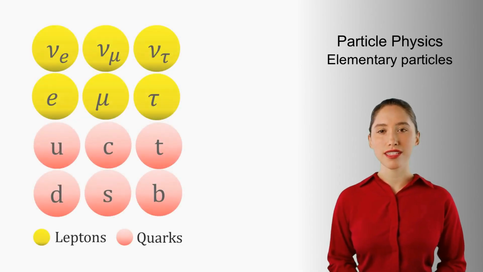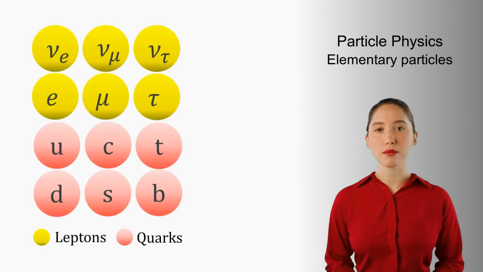For the 6 quarks, up and down are central. They build protons and neutrons, which make atomic nuclei. The heaviest known elementary particle is the top quark, t, with a mass of about 180 proton masses. Quarks and leptons are matter particles. They have spin 1/2, so they are fermions. Each has an antiparticle. For example, the positron is the antiparticle of the electron.